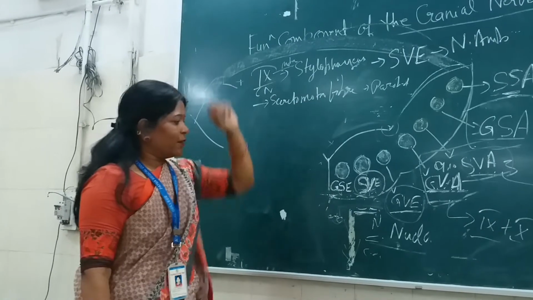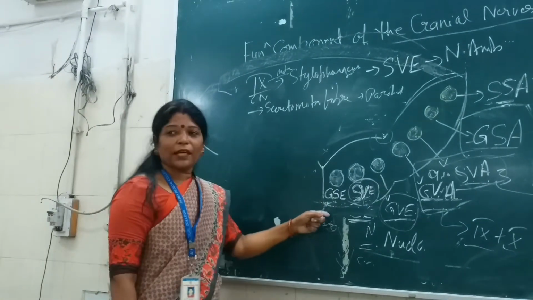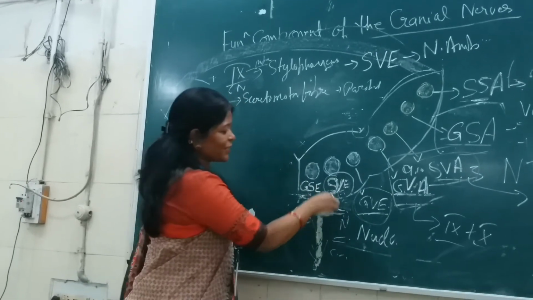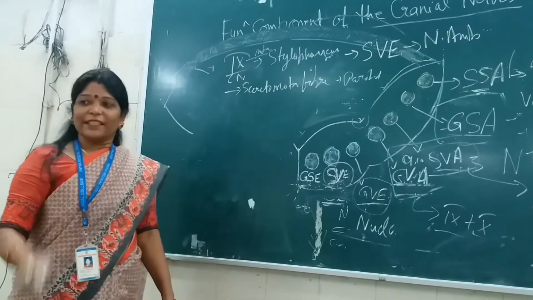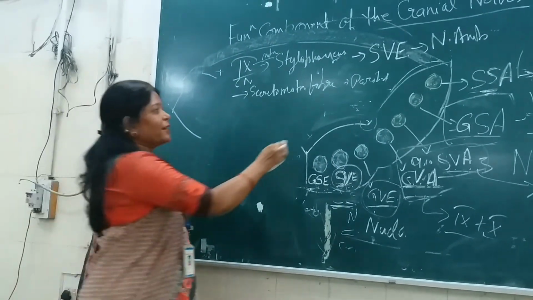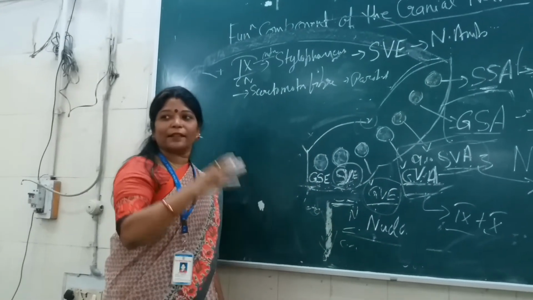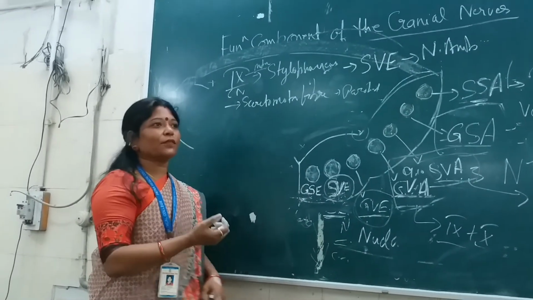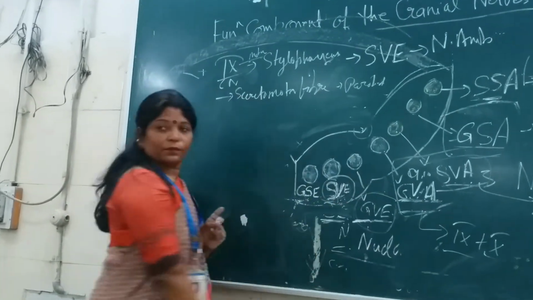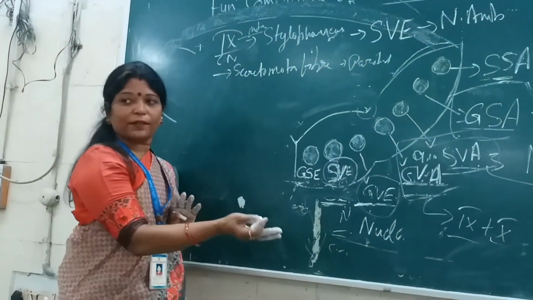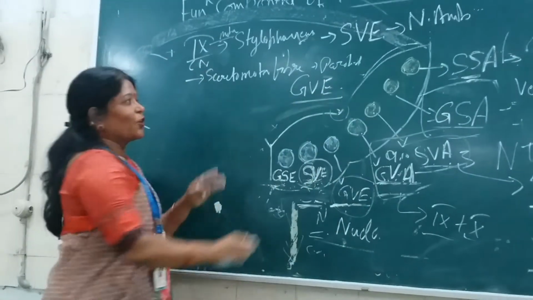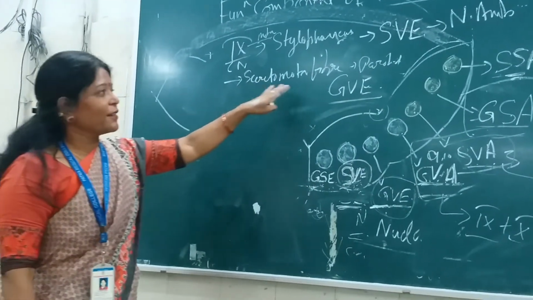Again it is efferent. Now you tell me, you have to choose here: general somatic, special visceral or general visceral efferent. Yes, very good. General visceral, because the glands we have discussed, it is included in the muscles and the abdominal viscera, smooth muscles of the viscera, and the glands are included commonly in the general visceral, whether afferent or efferent. Okay, so you will get general visceral efferent fibers when the ninth cranial nerve supplies the parotid.